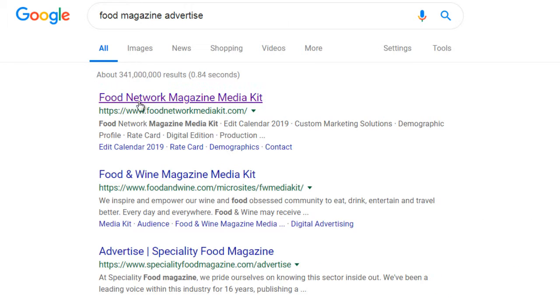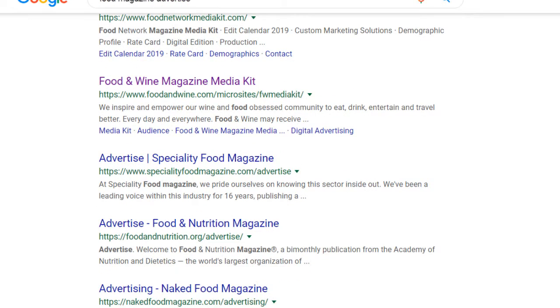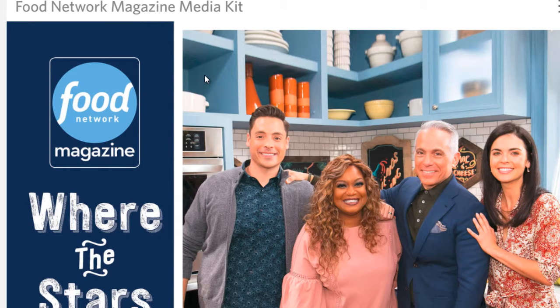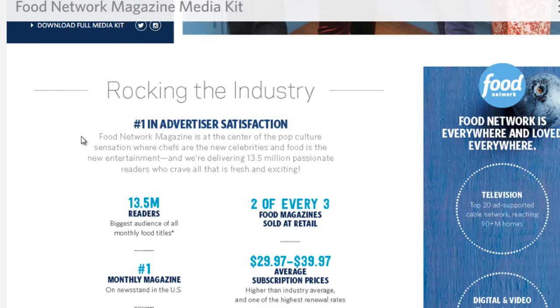So for example, the Food Network magazine media kit, the Food and Wine magazine. And bear in mind that we are not going to advertise on these networks necessarily. You can if you want to, but this will give us a better idea of the demographic. So essentially, a lot of these magazine companies, they want you to advertise.